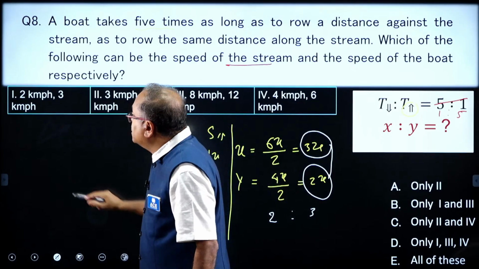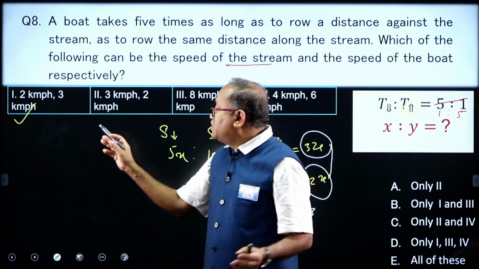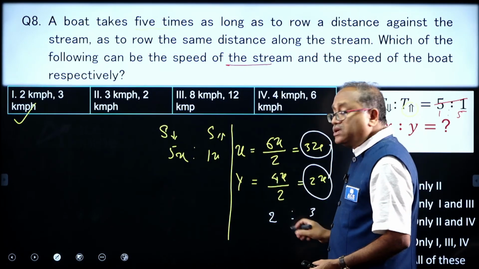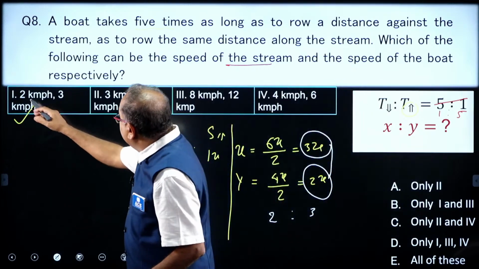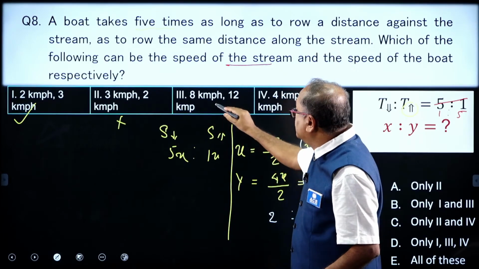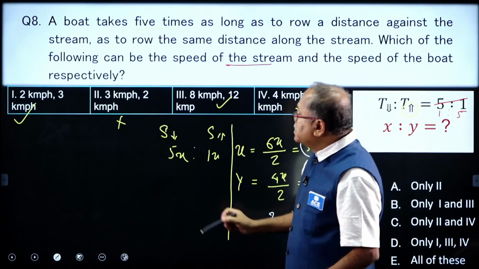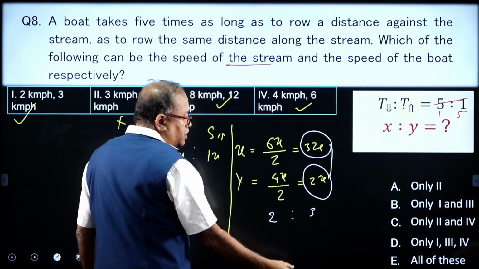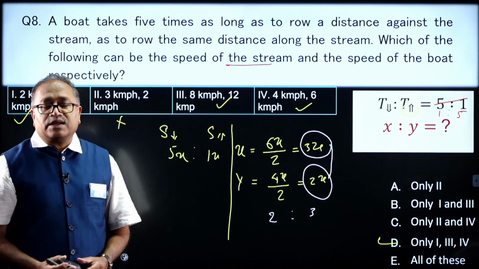Yes, this is possible. I do not know the distance, therefore, any values for y to x in the ratio of 2:3 is possible. So, therefore, this is possible, this is not, this is again 2:3, this is possible, this is also 2:3, this is possible. That means, what are possible? 1, 3 and 4. Look at the option choices where 1, 3 and 4, option choice D is your answer.